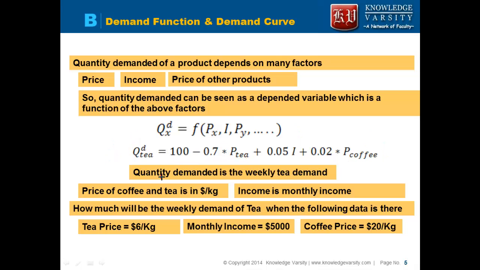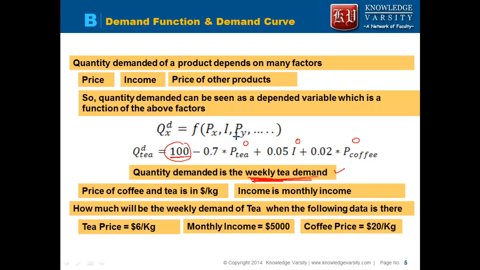Here we are trying to get a weekly tea demand. What is the demand of tea per week? Now why have we subtracted from or added to 100? Suppose the other terms are 0. There are other factors which determine the quantity demanded of tea, so it will be 100.